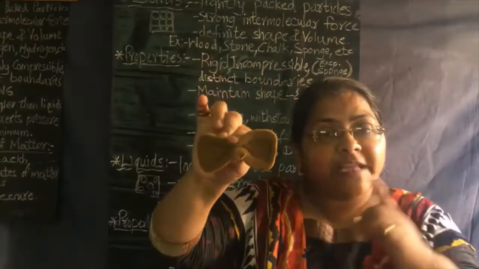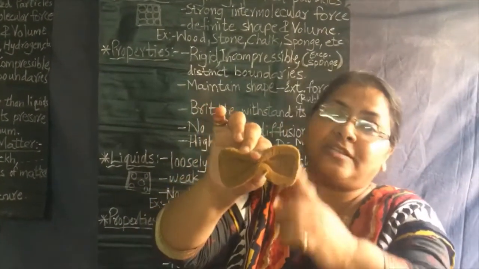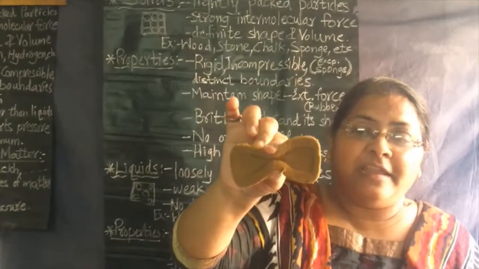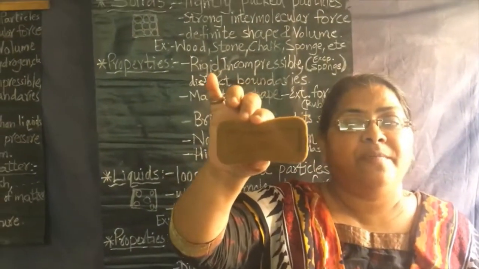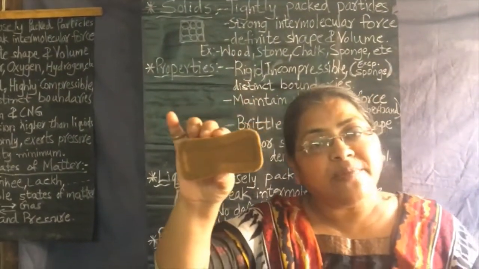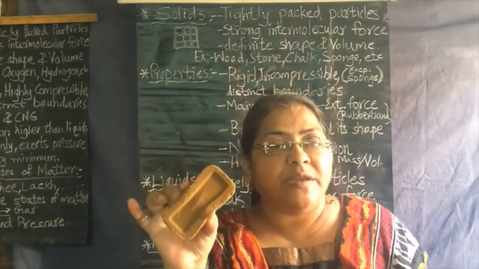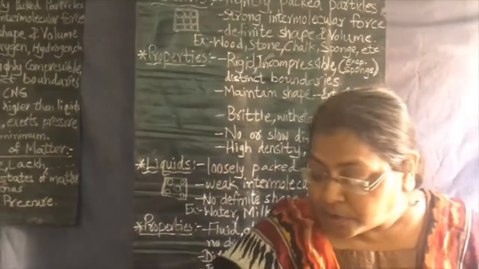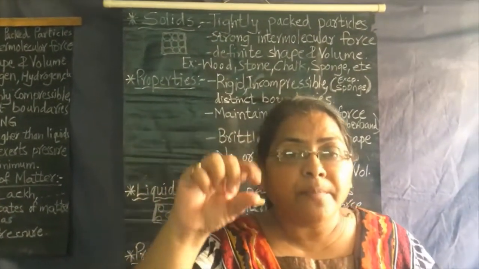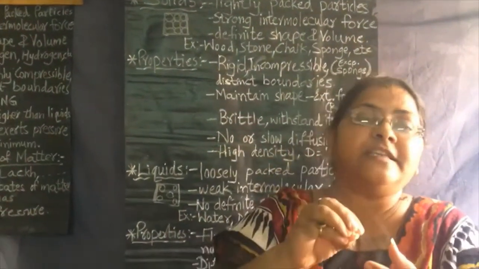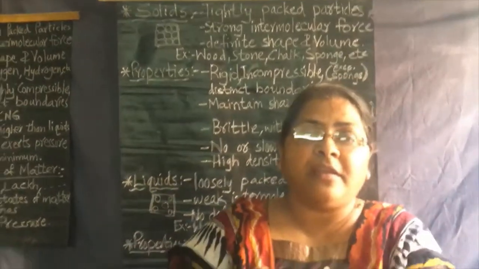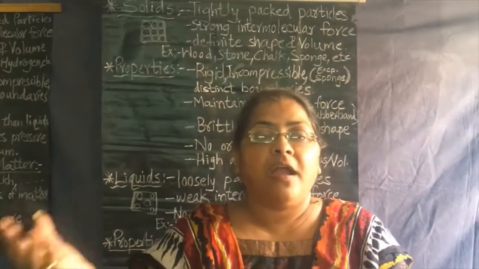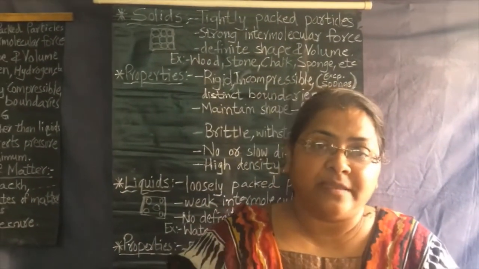Right? Though it is compressible, it is considered solid because it is regaining its shape back. Why is it compressible? Because it is a porous material. It has holes, very minute, tiny holes in it. So, when we compress it, the air which is present in it, the air which is trapped in it, will expel out, will come out, and it is compressible.